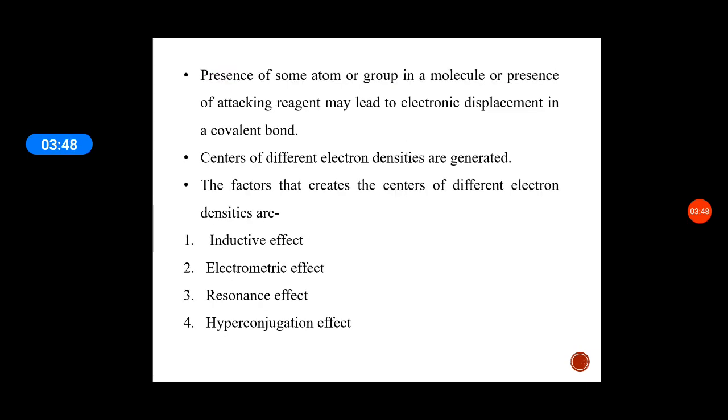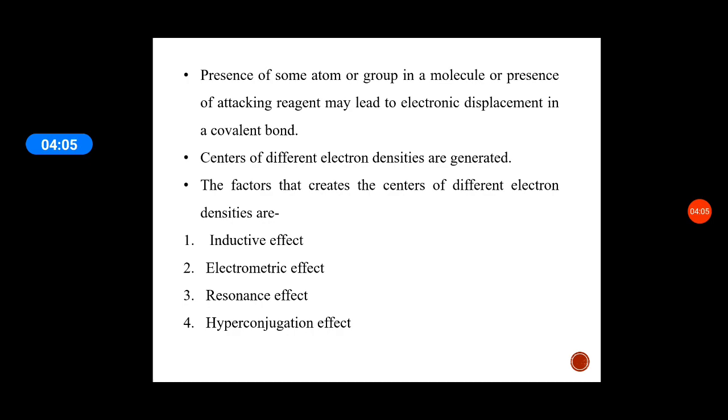The presence of some atom or group in a molecule, or the presence of an attacking reagent, may lead to electronic displacements in a covalent bond, so that centers of different electron densities are generated.